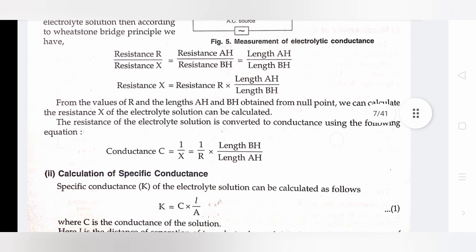From the values of R and lengths AH and BH obtained from the null point, we can calculate the resistance X of the electrolyte solution. The resistance of the electrolyte solution is converted to conductance using the following equation. Conductance C equals 1 by X, equals 1 by R multiplied by length AH divided by length BH.